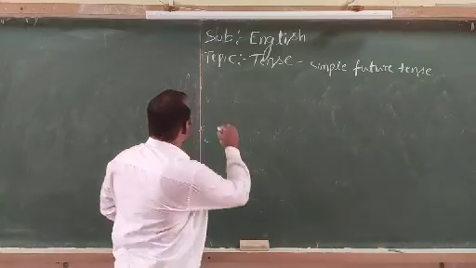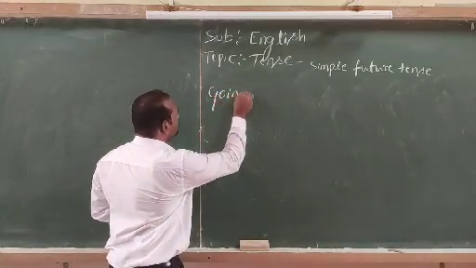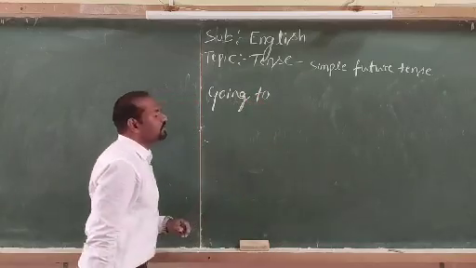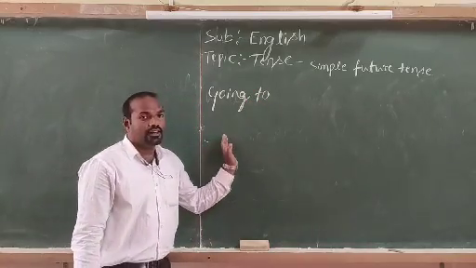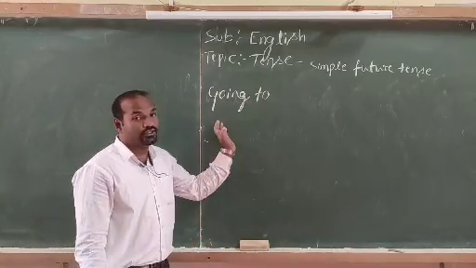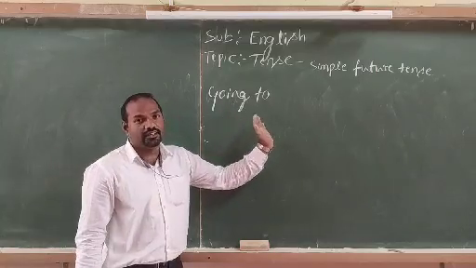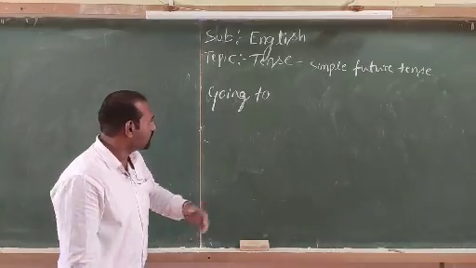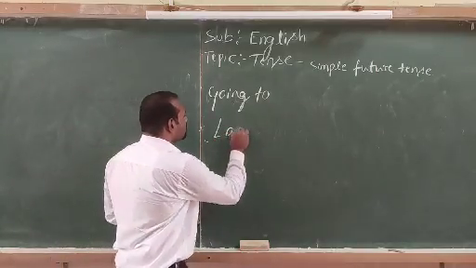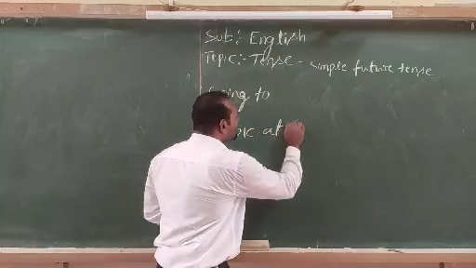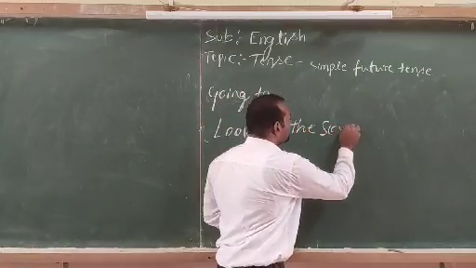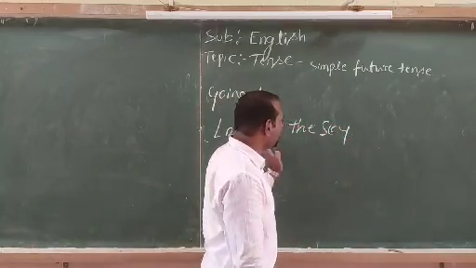Going to. How to make going to predictions? Look at the sky.